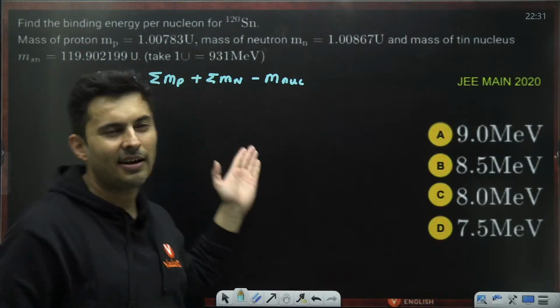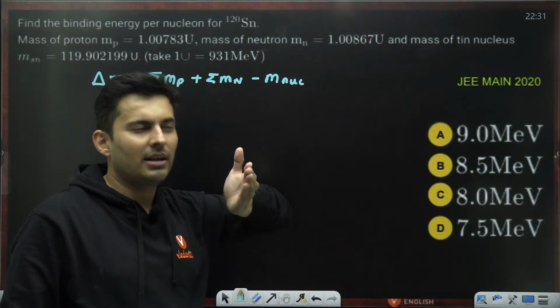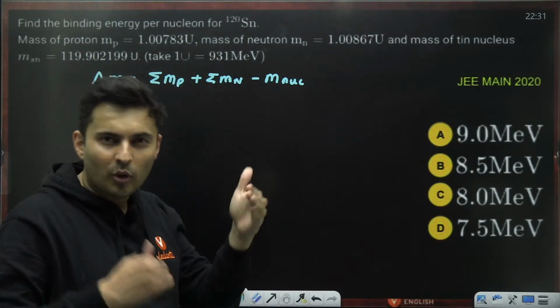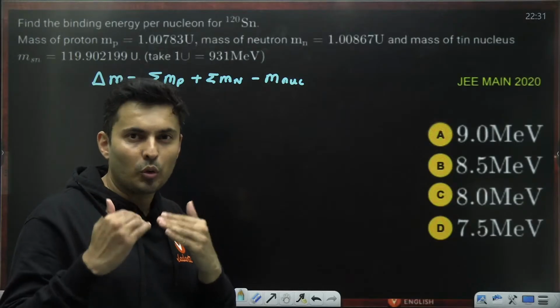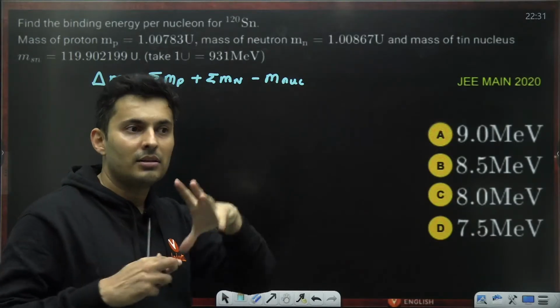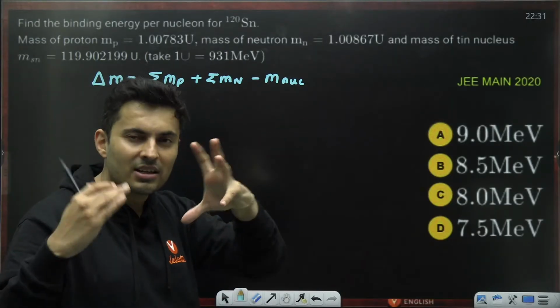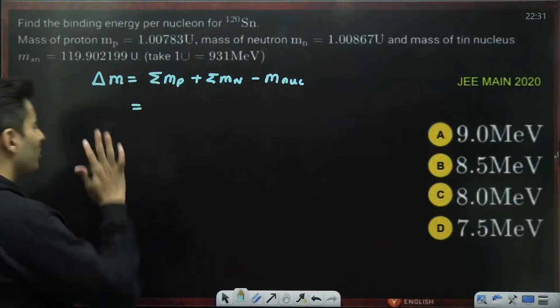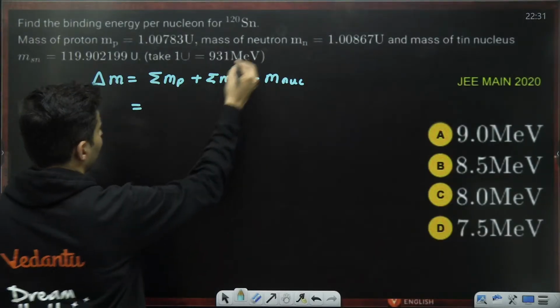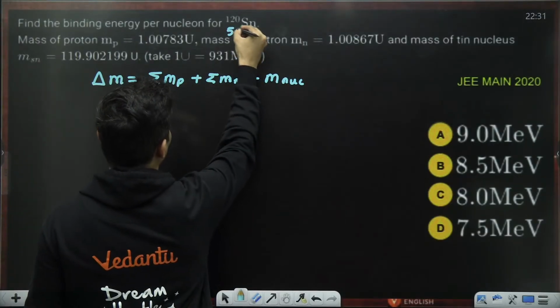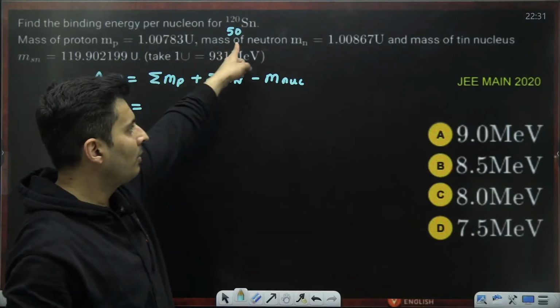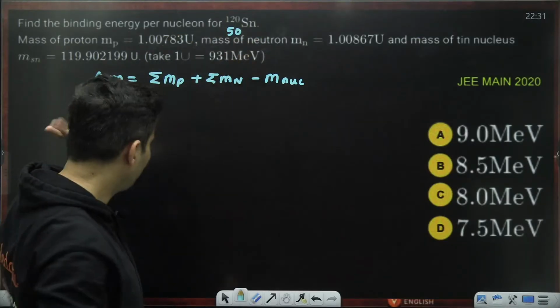It is not exactly half. For higher atomic numbers, it's not exactly half. It is slightly less than half. For smaller atomic mass numbers, it's close to half. But as you go higher, then there are more neutrons than protons. That's why it is lesser than half usually. So it would be less than 60. So it has basically 50 protons. Nobody expects you to remember it. It should have been given. It's a printing mistake here.